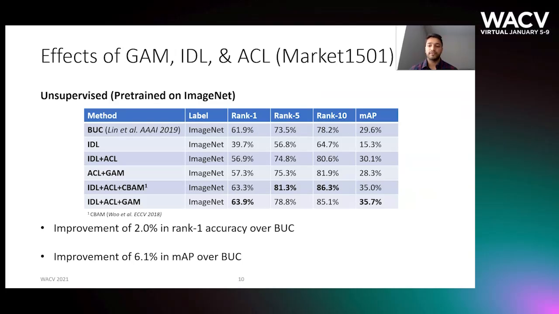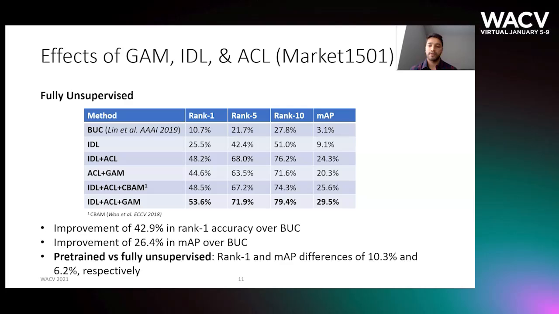We see an improvement of 2% in rank 1 accuracy and 6.1% in mean average precision scores over the previous state-of-the-art BOC using pre-trained ImageNet weights. We also see a significant improvement in rank 1 accuracy and MAP scores without using pre-trained ImageNet weights. And similar experiments were performed using the Duke image-based dataset.